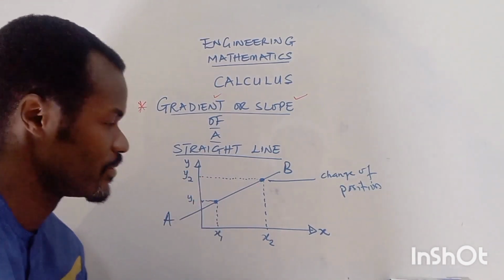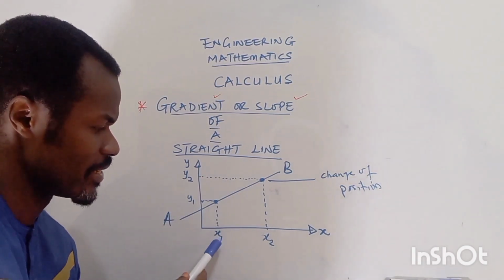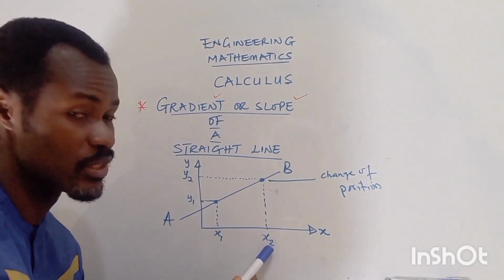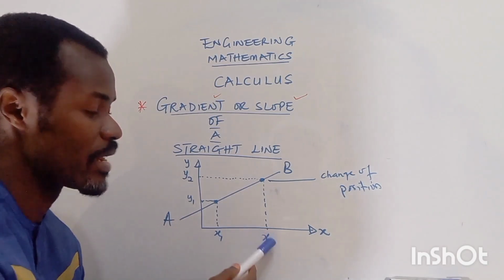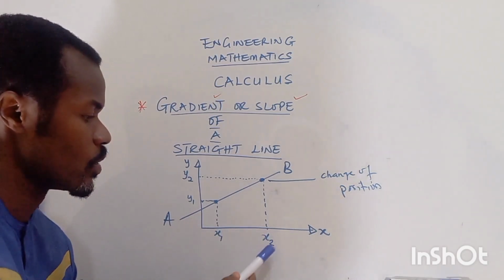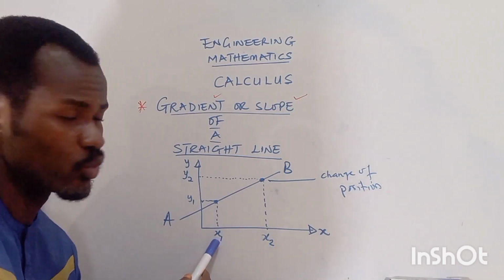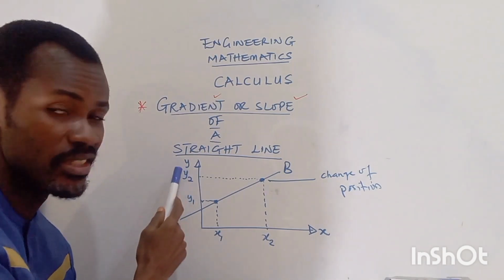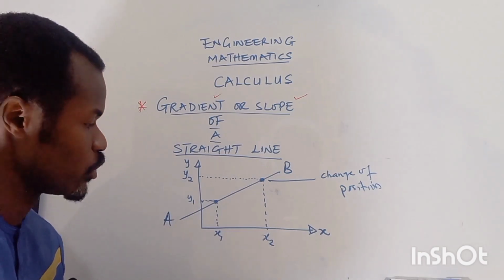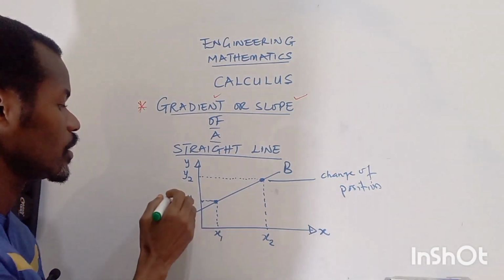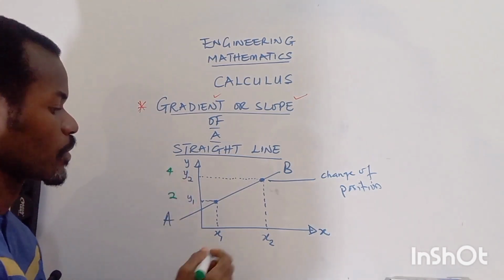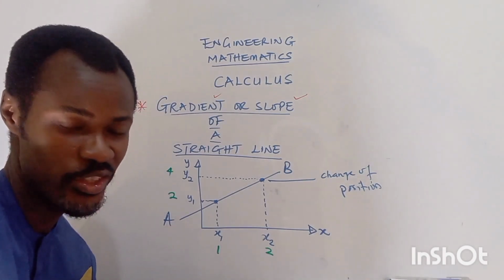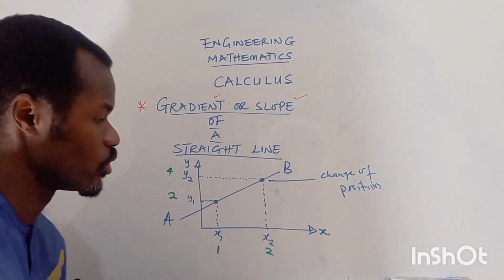So you can observe that there is an increment or an increase. Let's say this is 1 and this is 2, okay? This has increased by 1, or plus 1, or by x2 minus x1. And this is 2 and this is 4. It means this has increased by 2. Let me just put numerical values. So if this is 2 and this is 4, and this is 1 and this is 2, there is an increment or change. And what is that increment or change?